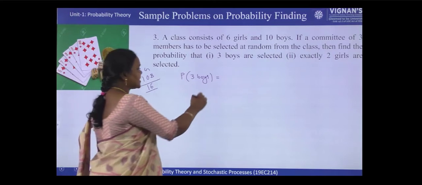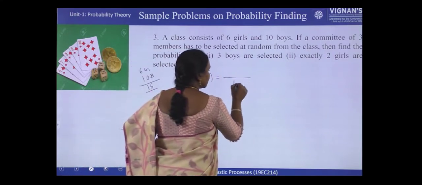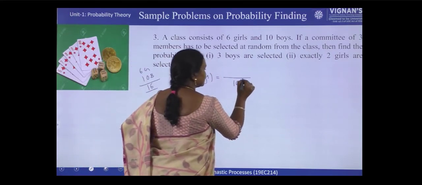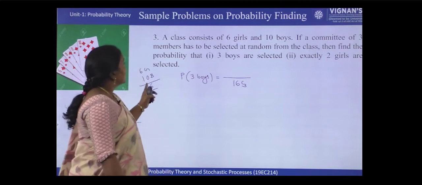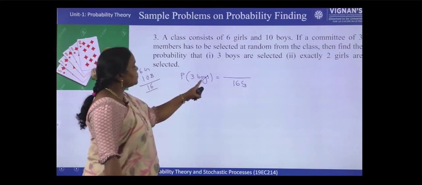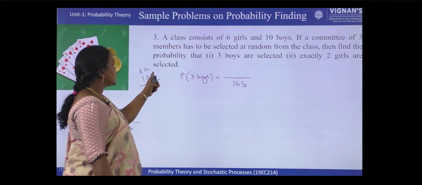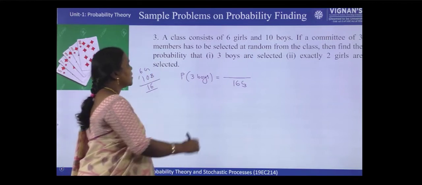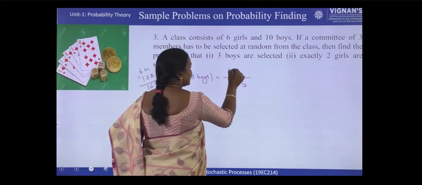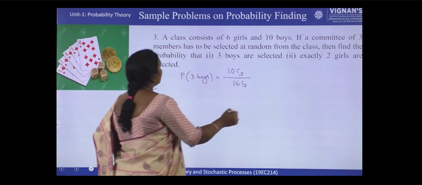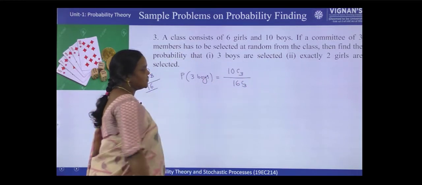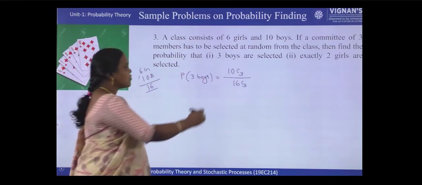How many number of ways we can select? It is 16C3. Right? And then 3 boys. So all should be boys means out of 10 boys, how many number of ways we can select 3 boys? 10C3. And the committee also is having 3 boys. So this is the answer.